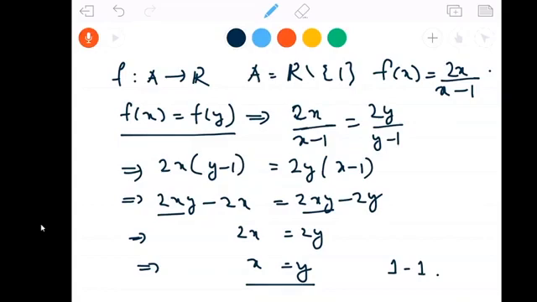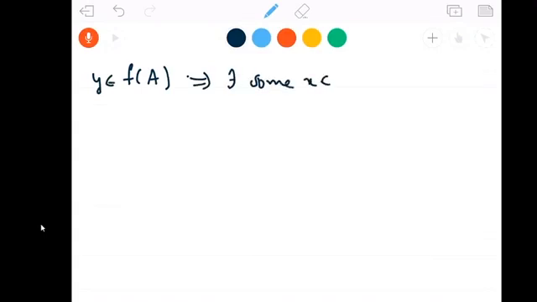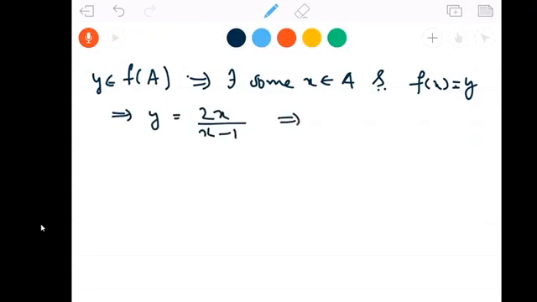Now we have to find the range of this function. What is the range of this function? That means find the direct image of A. Suppose a y is in f of A. This implies there is some x in A such that f of x is equal to y. So y is equal to 2x by x minus 1, or y times x minus 1 is equal to 2x.